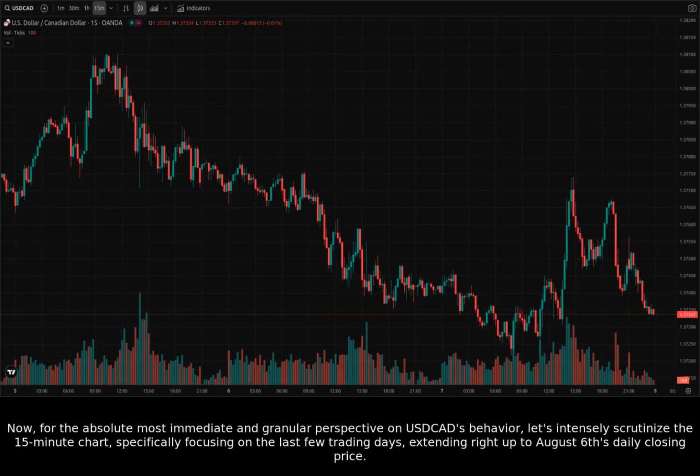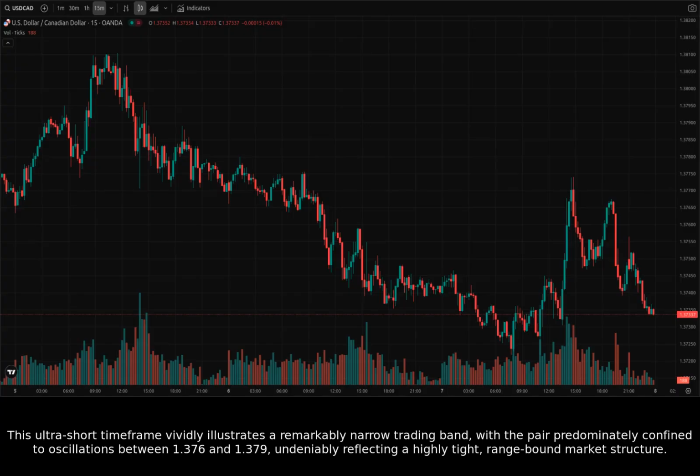Now, for the absolute most immediate and granular perspective on USDCAD's behavior, let's intensely scrutinize the 15-minute chart, specifically focusing on the last few trading days, extending right up to August 6th's daily closing price. This ultra-short time frame vividly illustrates a remarkably narrow trading band, with the pair predominantly confined to oscillations between 1.376 and 1.379, undeniably reflecting a highly tight, range-bound market structure.